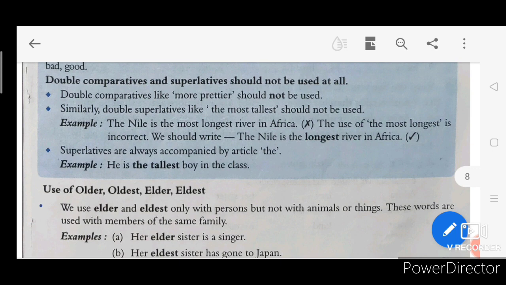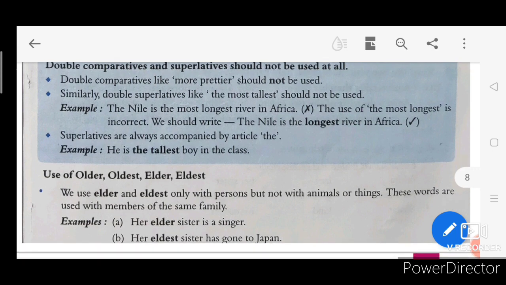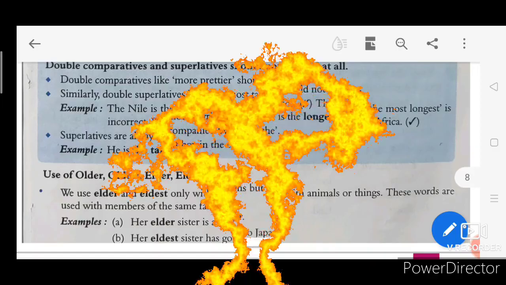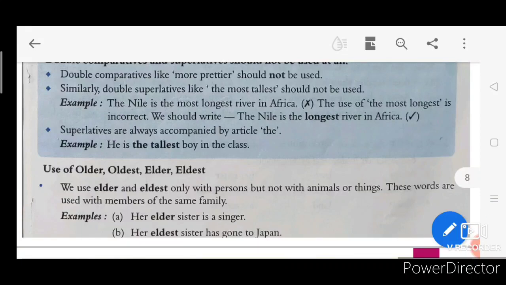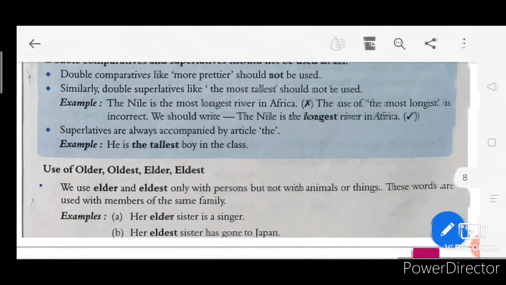Smaller we use for size, so he's not smaller than you, he is younger than you. In the same way, when you have to tell that your sister or brother is elder than you, you use elder. And for the eldest brother, eldest, that is called superlative. So for persons we use elder and eldest.